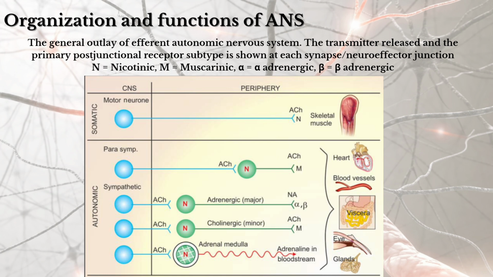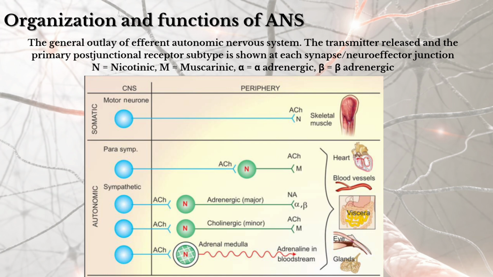Here N denotes the nicotinic receptor, M denotes the muscarinic receptor, alpha denotes the alpha adrenergic receptor, beta denotes the beta adrenergic receptor. Here in the somatic nervous system, the neurotransmitter is acetylcholine. The signals are received in the motor neurons, and due to this acetylcholine is released from the neuromuscular junction.